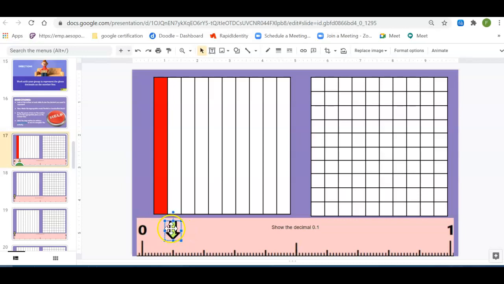Also, once you get it in a place, if you're close, let's say I'm at 9, I can use the arrow key on my keyboard to move it over 1. I could have done that from the very beginning. All I have to do is click on it, and I can use my arrow key to click 10 different times to move it over. That's 1, 2, 3, 4, 5, 6, 7, 8, 9, and a 10. So I've got it right there at 1/10. Okay.